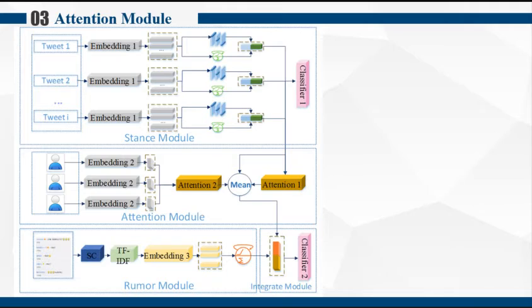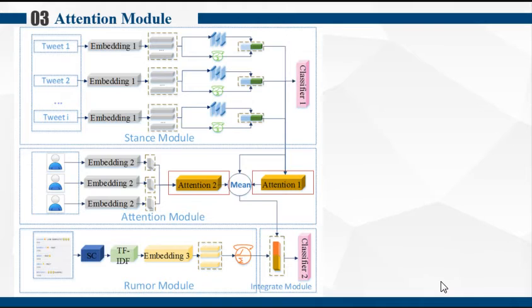After tweet-level stance feature extraction, a hybrid attention mechanism is used by our model to identify and integrate important information during the event stance representation generating process. Two different attention mechanisms are used in the attention module. The content attention mechanism uses the output of the stance module to evaluate how much important information a text contains, and the user attention mechanism evaluates how reliable the user stance is.